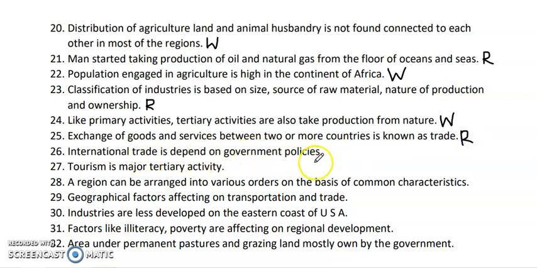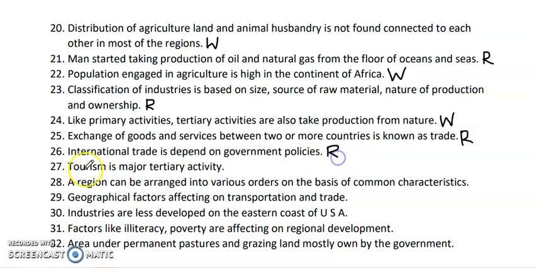International trade is dependent on the government policy. Yes, if we want to do international trade, definitely we need to see how the relationship between both countries is, and that decision is wholly and solely taken by the government. So this question, the 26th one, is the right statement. So we'll go ahead with the right statement.